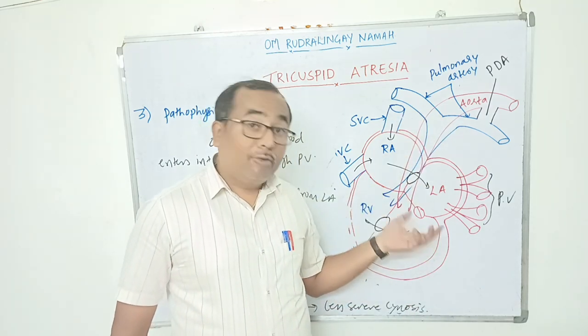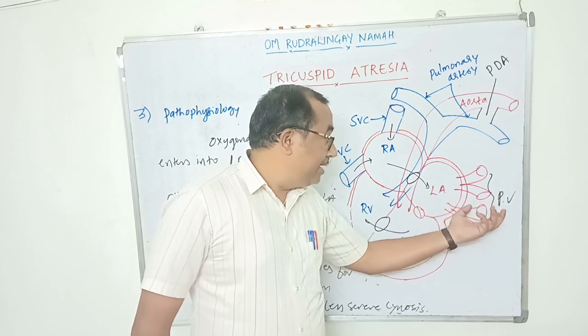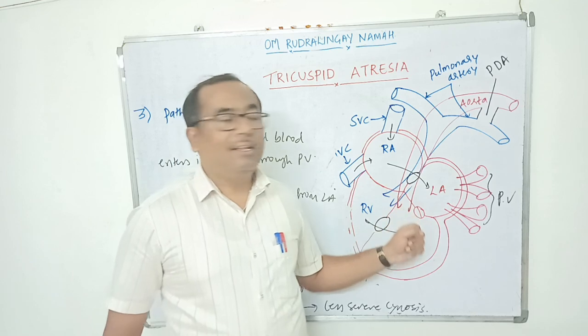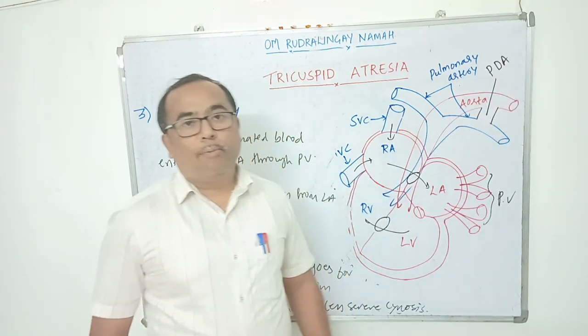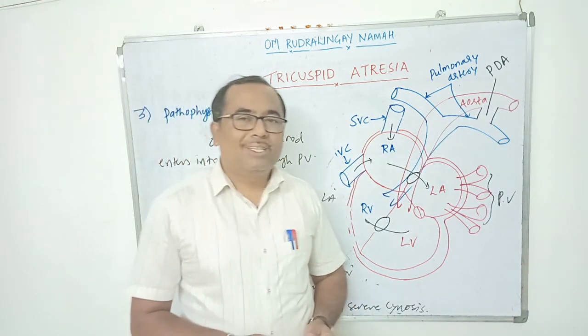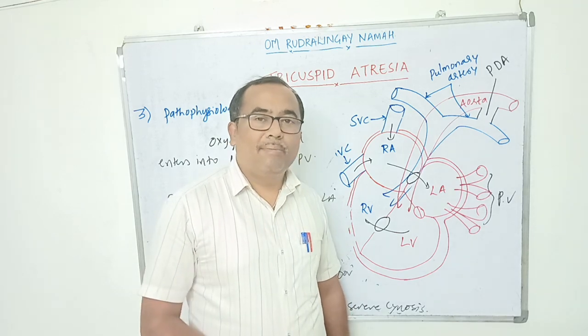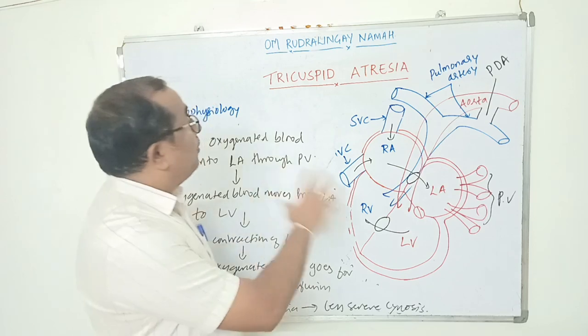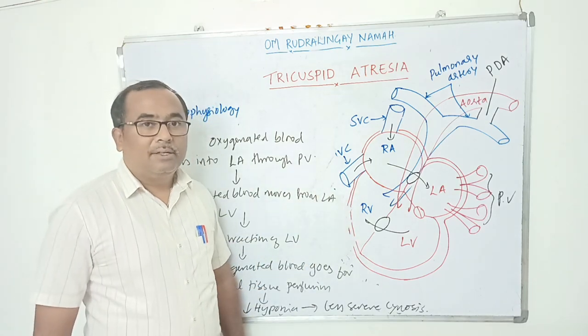So because of this, there is an increased pulmonary blood flow. As the pulmonary blood flow increases, the oxygenation of blood will take place, and oxygenated blood will enter into the left side of the heart. On contraction of the left ventricle, oxygenated blood will go for peripheral tissue perfusion. So because of this, the hypoxia severity will be less and cyanosis is also less severe. So this is all about the pathophysiology of tricuspid atresia.